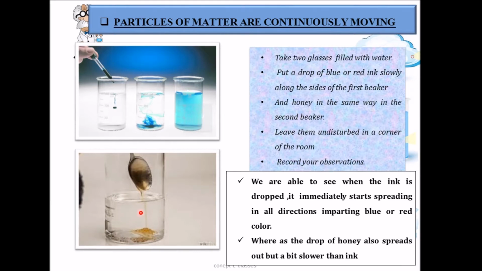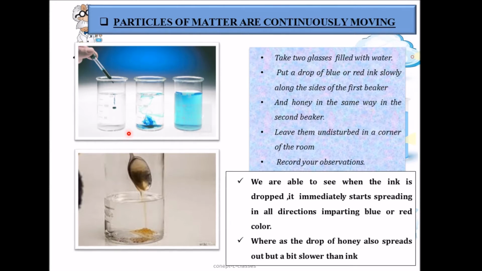Here also, after dropping the honey, we can see that the particles start dissolving and the water will turn slightly yellowish in color. But the diffusion of honey is a bit slow when compared to that of ink. That is because the density of honey is quite higher, whereas ink is made up of very small particles and it easily occupies the space between them. So here also we can understand the particles are moving.